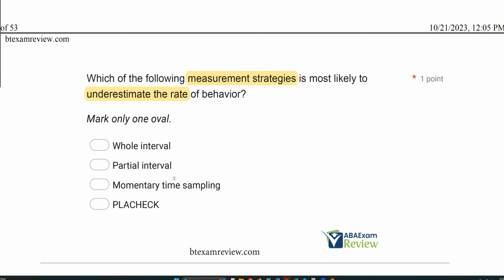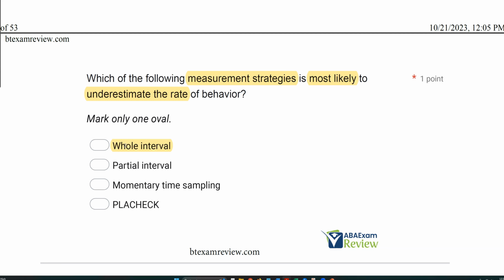Partial interval, however, is likely to overestimate. And why is that? Well, same idea. If we have 10-second intervals, if that behavior happens for a split second, it counts the same as if it happens for 10 seconds. That's going to overestimate rate. Momentary time sampling and play check, one and the same. Play check is the group version of momentary time sampling. Momentary time sampling and play check can either underestimate or overestimate. The strategy that is most likely to underestimate is A, whole interval.